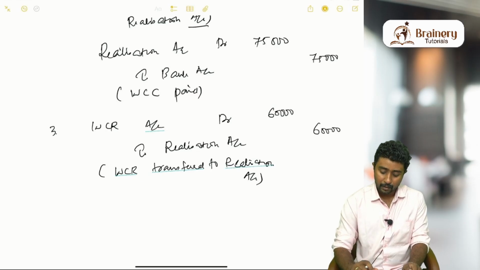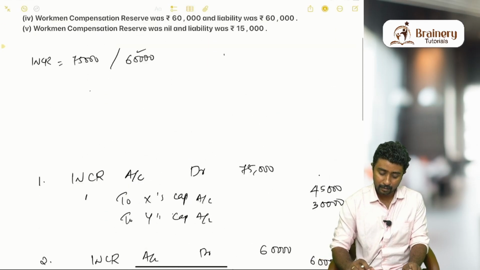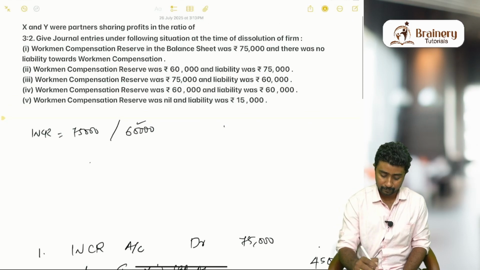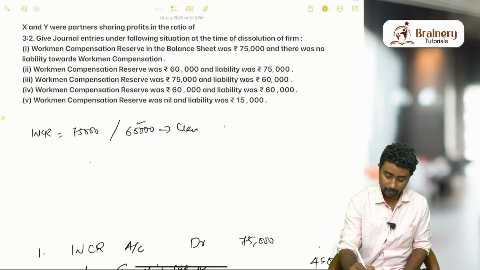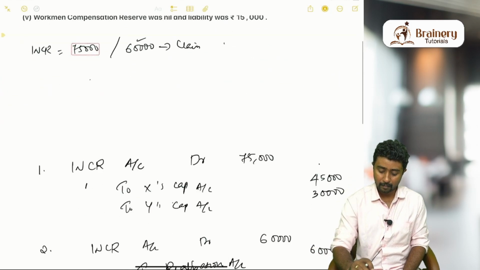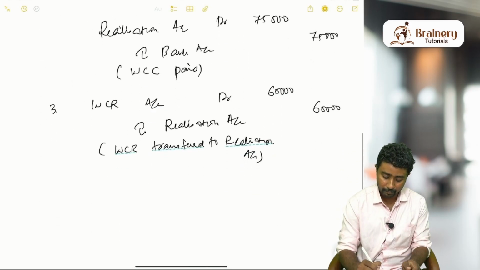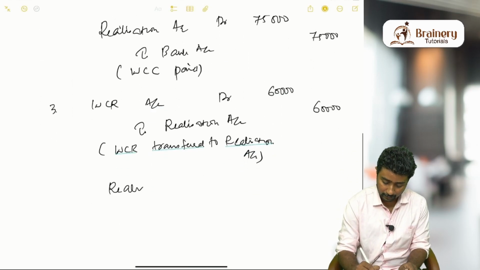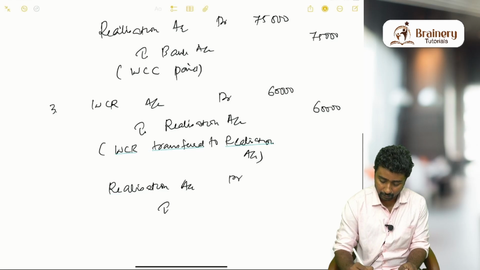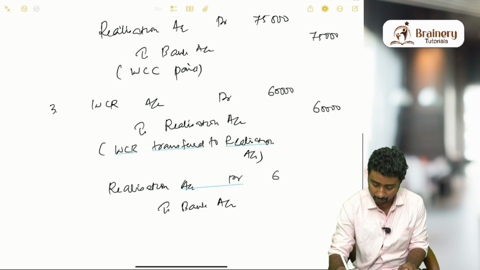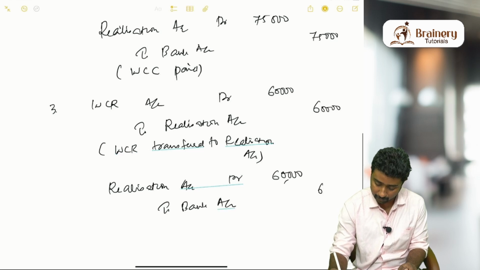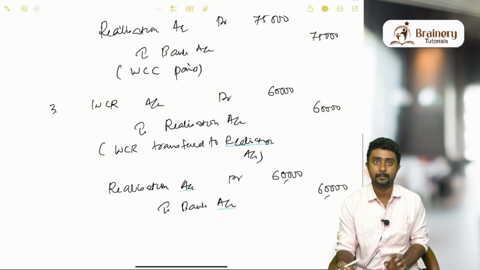Okay, what will be the next entry? The actual amount of claim we have to pay. This is the claim amount, this is the reserve amount. The actual amount of claim we have to pay. So what will be the entry? Realization account debit to bank account. The actual amount of claim is 60,000 itself, so we are paying 60,000.